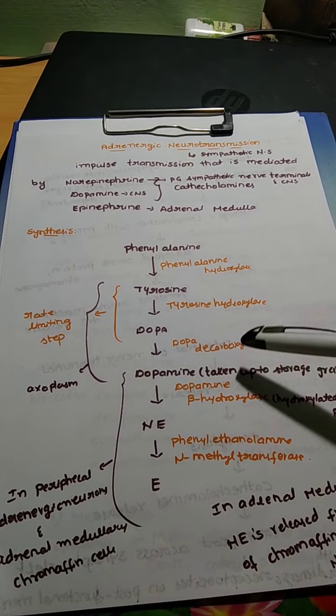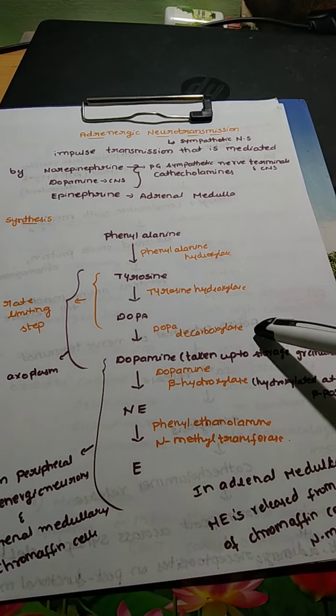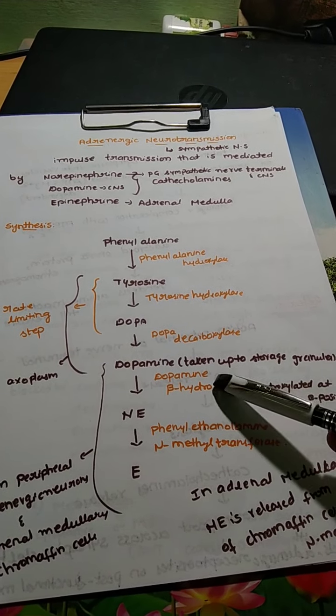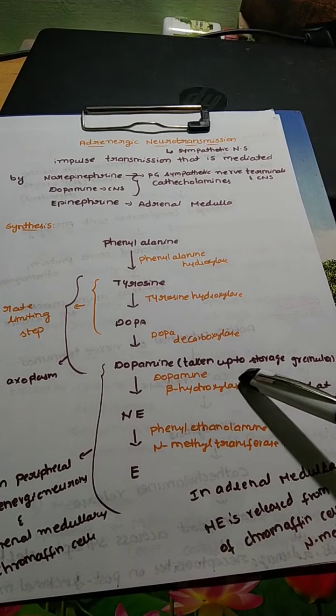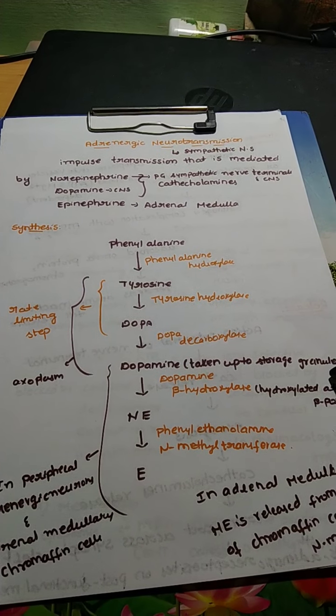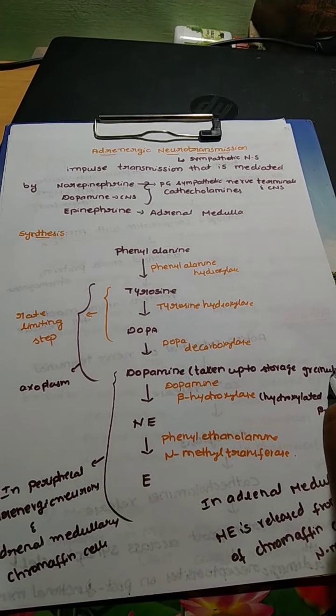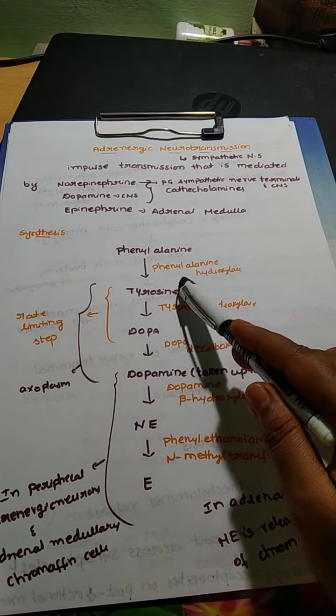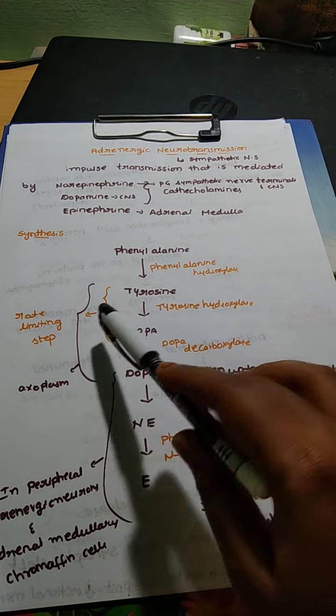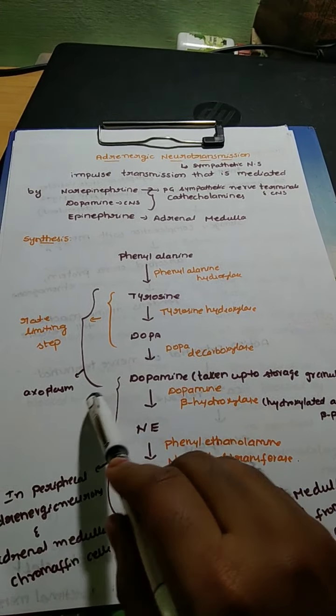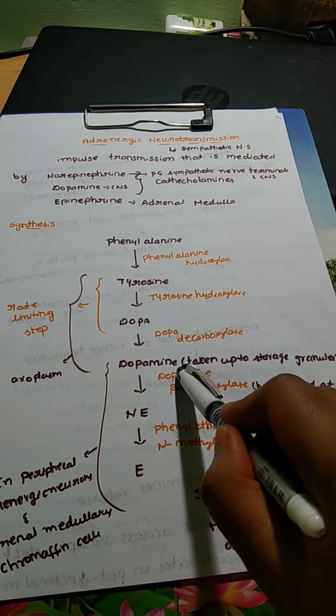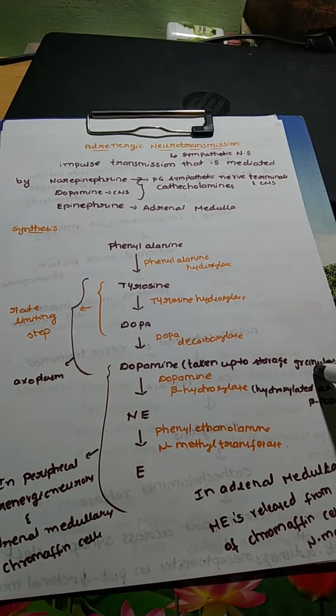converted to dopamine with the help of the enzyme dopa decarboxylase. After the synthesis of dopamine, it is generally taken up to the storage granules and stored there. And all this conversion from tyrosine to dopa to dopamine takes place in the axoplasm. Then later dopamine is transported to the nerve terminals and it is stored in the storage granules.